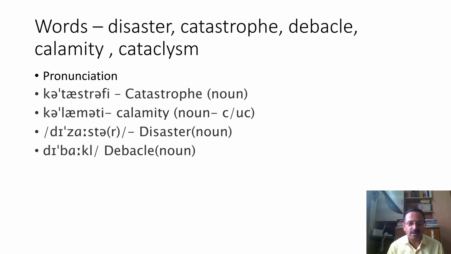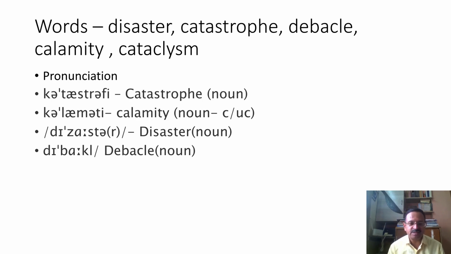So today we will be dealing with some of the words that we discussed in the earlier video, and this particular video is in continuation with the previous one, where we discussed the word cataclysm and its various related words, and those words were disaster, catastrophe, debacle, and calamity.